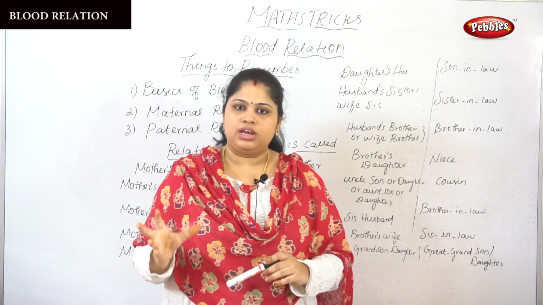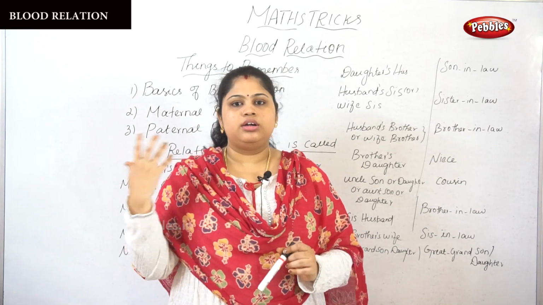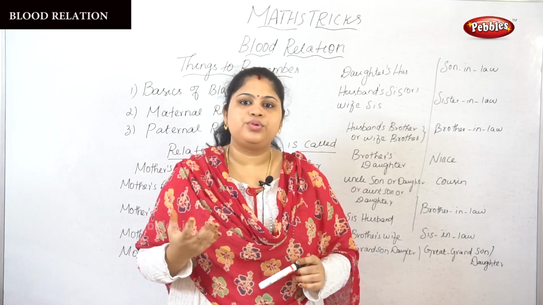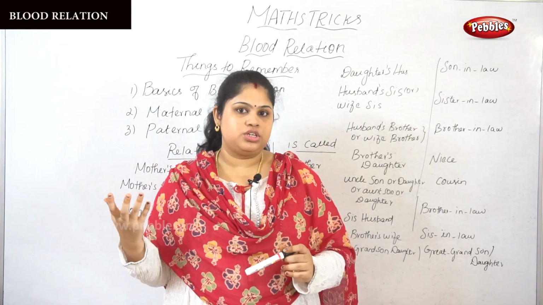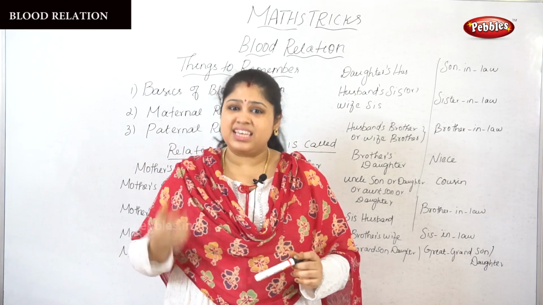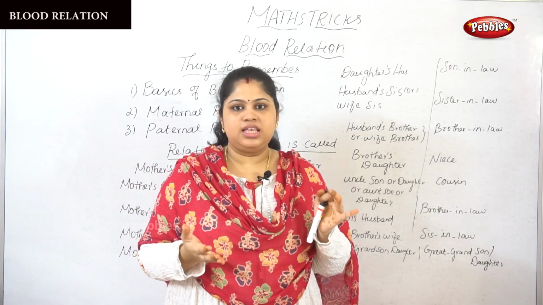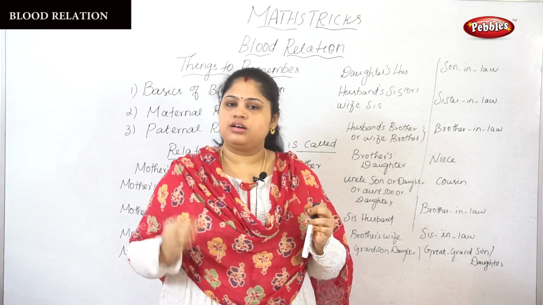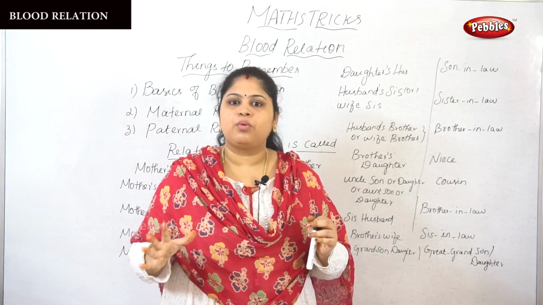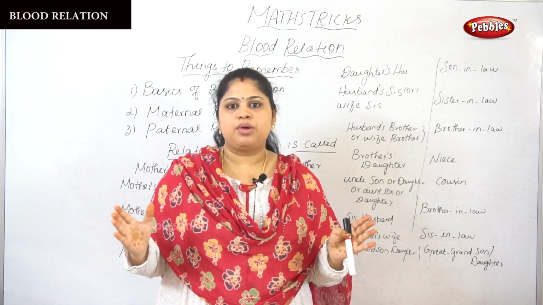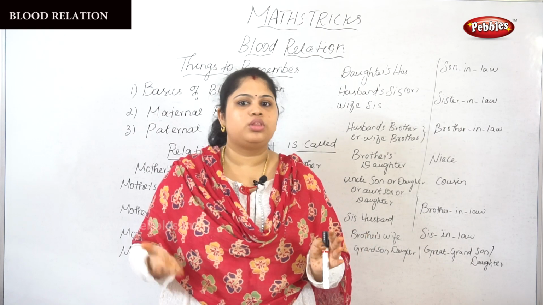Blood relation. Every competitive exam will ask you questions from this chapter, and also this is a very easy chapter. If you once know the basic things, then you will surely score 2 to 3 points. Nearly 2 to 3 questions will be asked in the question paper, and you will surely score that mark.